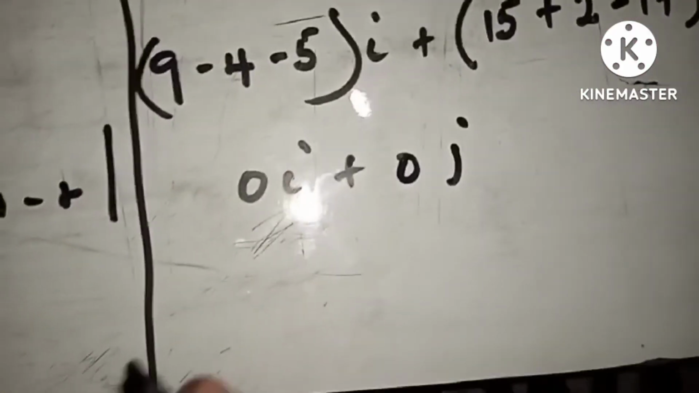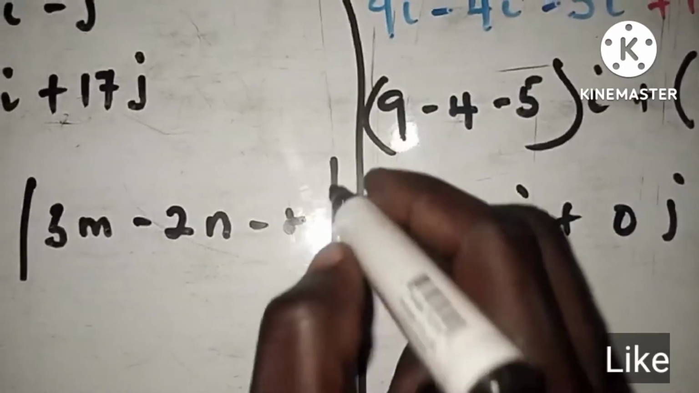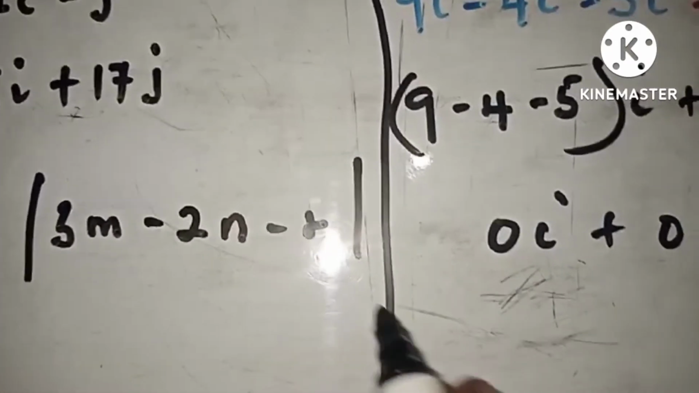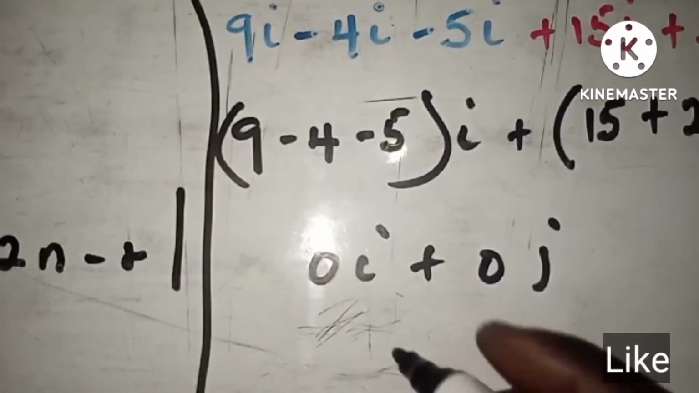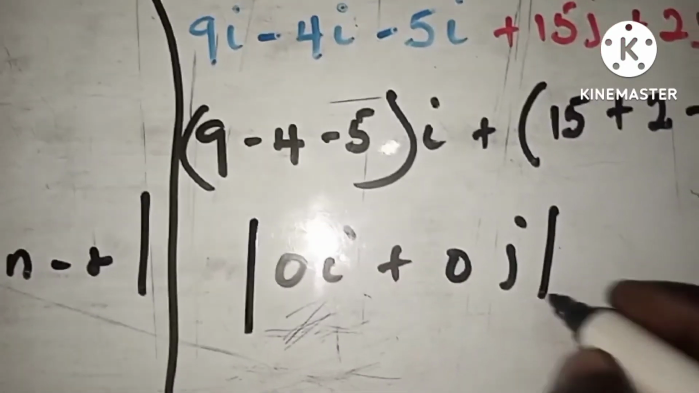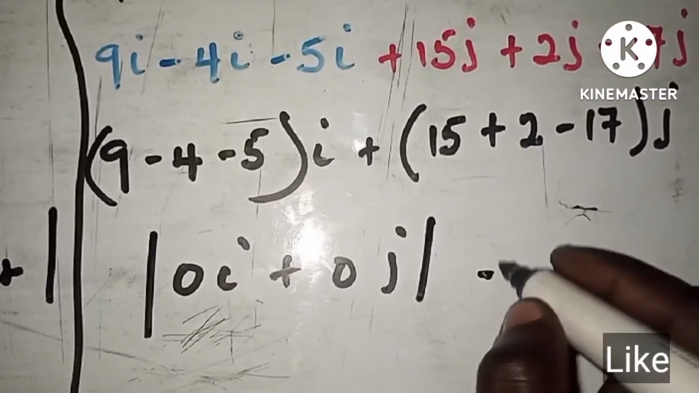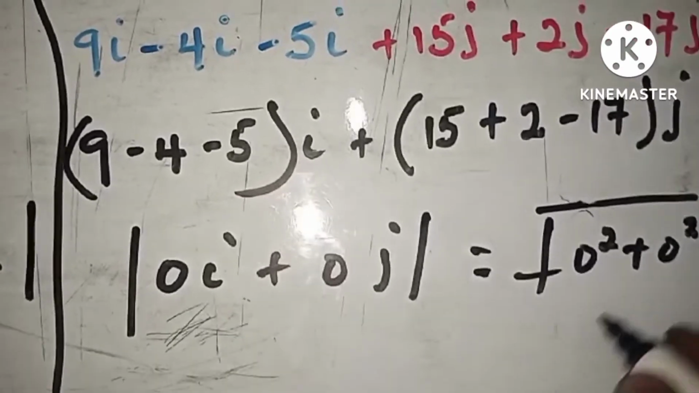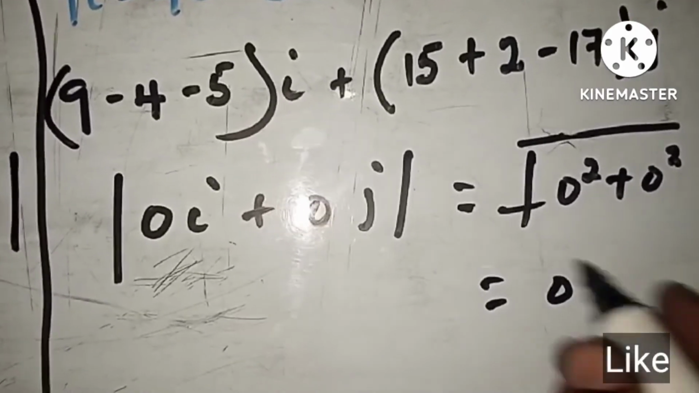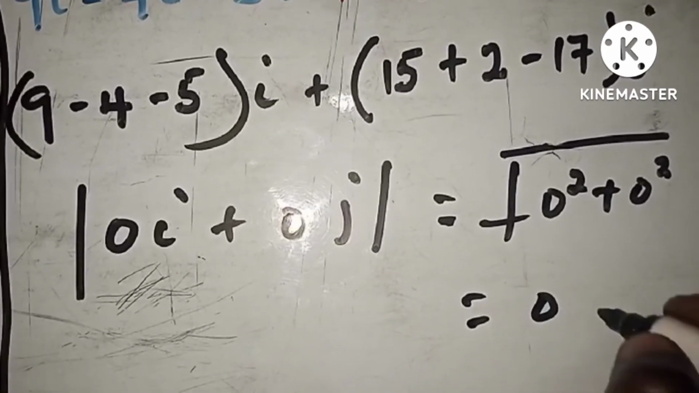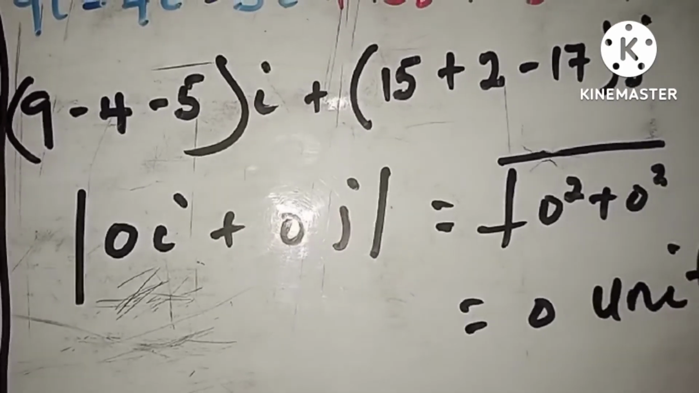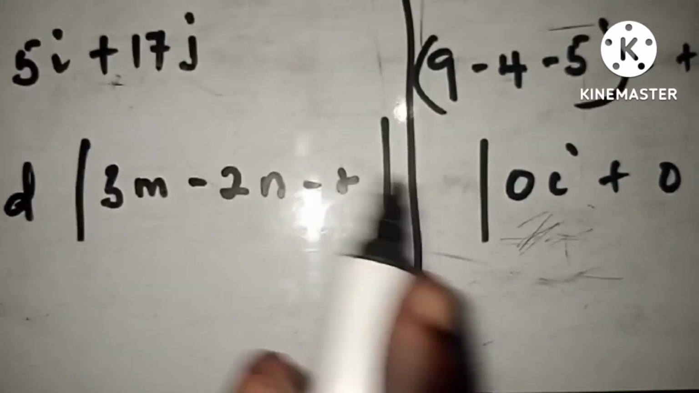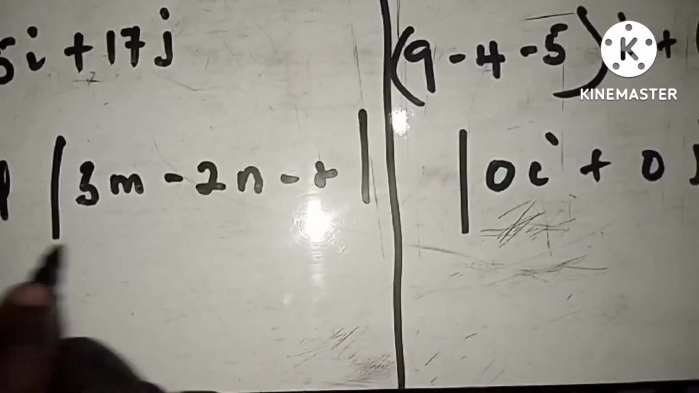Now remember, the question is asking us to find the distance. After combining everything together, by the distance definition, that is just the square root of 0 squared plus 0 squared. That should be 0. After solving all this, the answer that we have is 0 units. So there's no distance between these points. There's no distance between these three points.